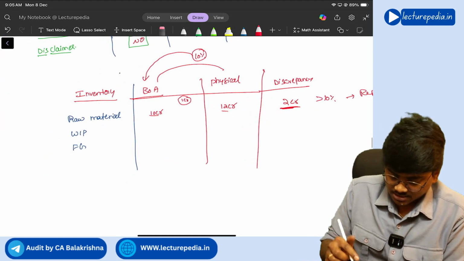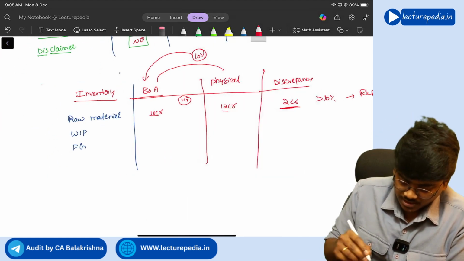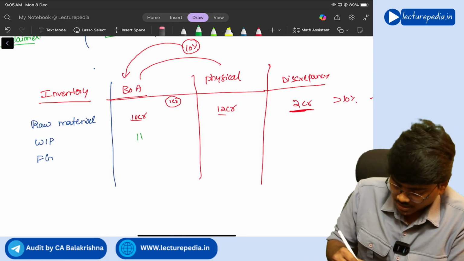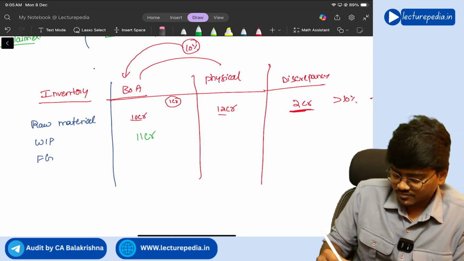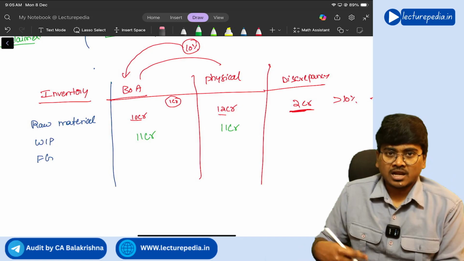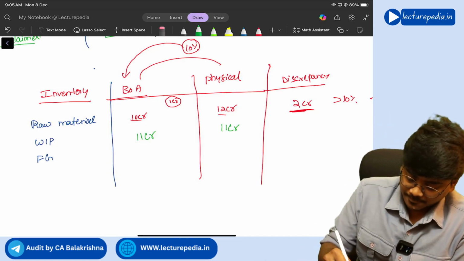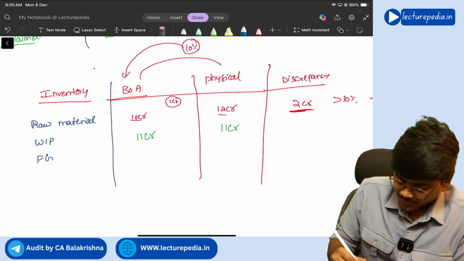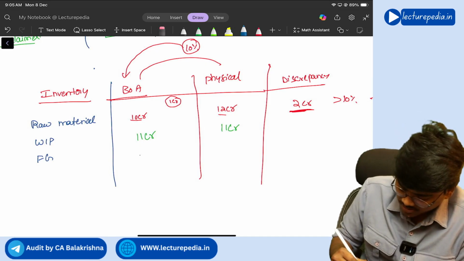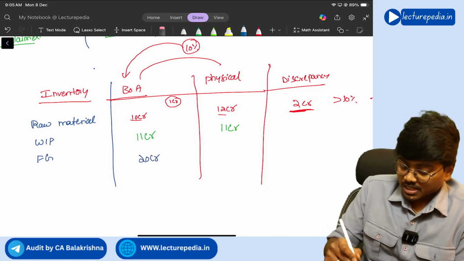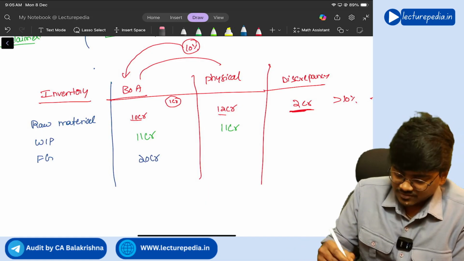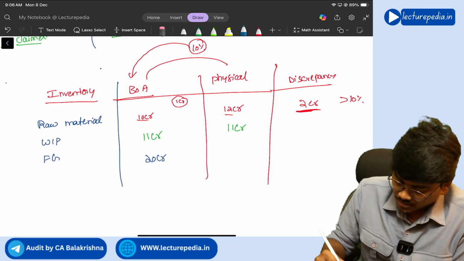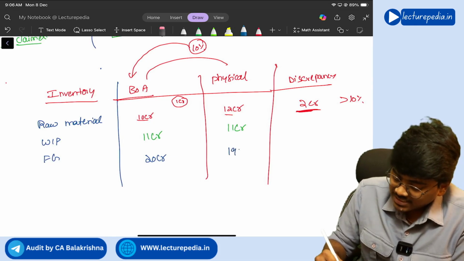Understanding? Next, work in progress as per books of accounts is 11 crore, and as per physical verification also work in progress is 11 crore only. Next, finished goods, as per books of accounts finished goods is 20 crore, but as per physical verification the value of finished goods is 19 crore.